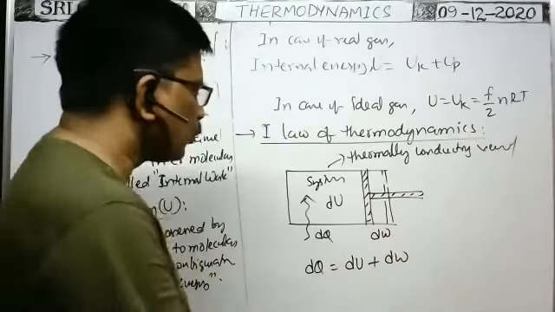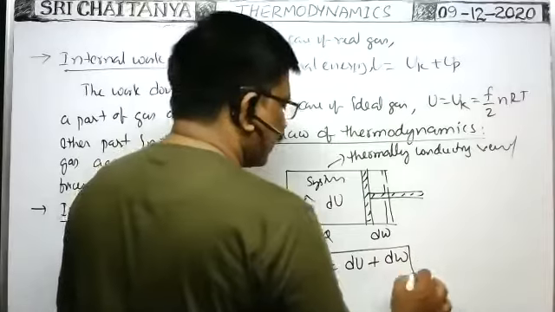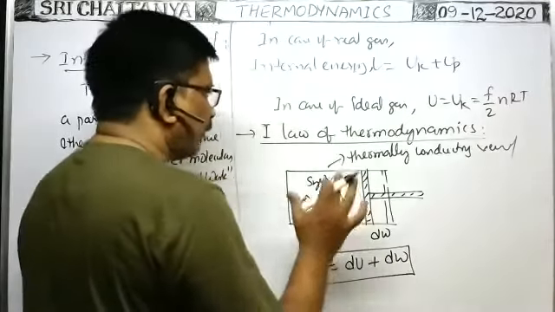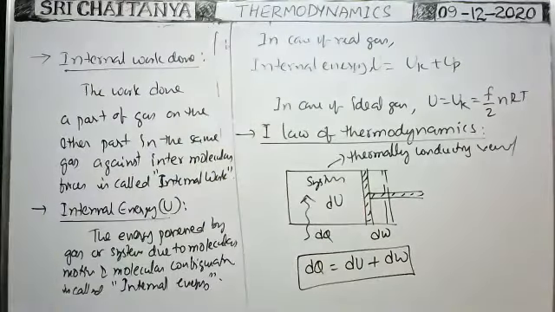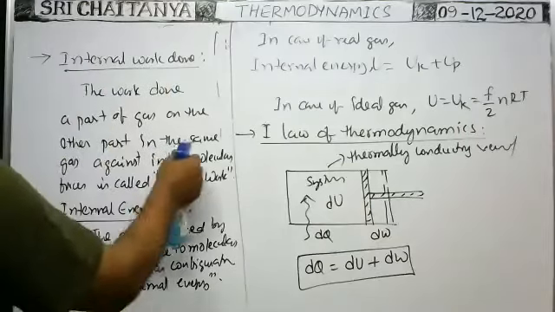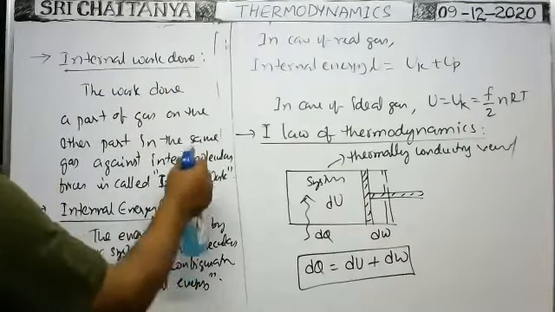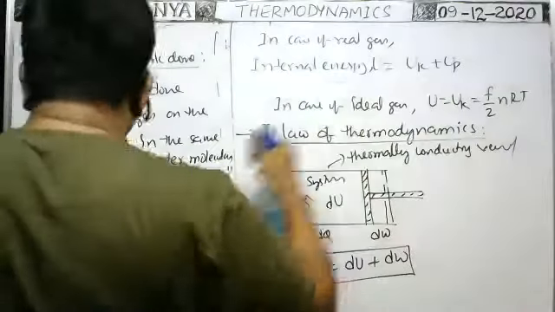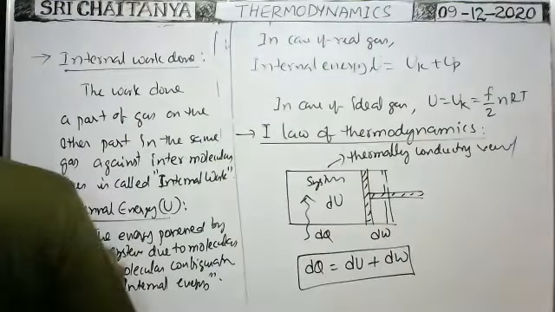The sum of these two is the heat energy supplied. It is called the first law of thermodynamics.